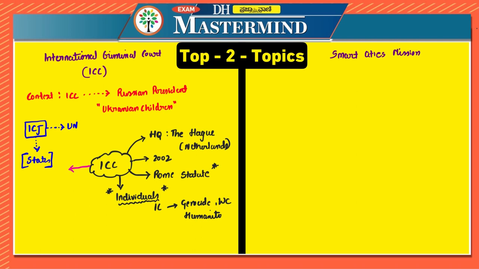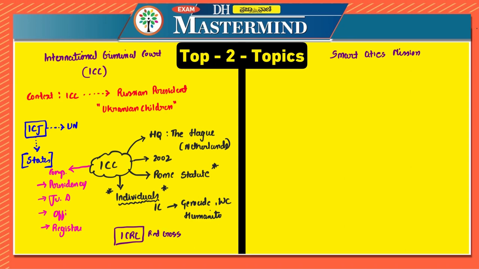When we look at the composition of the International Criminal Court, there are four organs. One is the presidency. Second, it has a judicial division. Third, it has the office of the prosecutor, and fourth, it has the registry. One more important organ is the ICRC. ICRC stands for International Committee of the Red Cross.